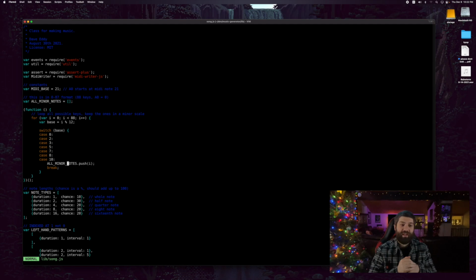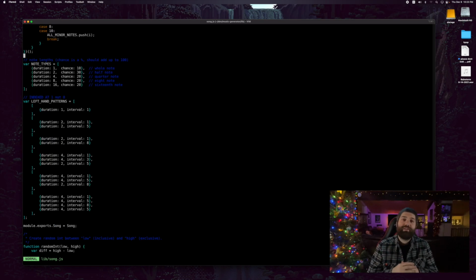Just loop through the scale, and any note that was in the minor scale, we kept, and any note that wasn't, we threw out. So immediately, this code is extremely biased. This music generation will only generate things in a minor scale. Simple as that. No dancing around, it just does minor scale. It doesn't even try to do major. There's no tricky machine learning going on here. This is just basic algorithmically generated music.